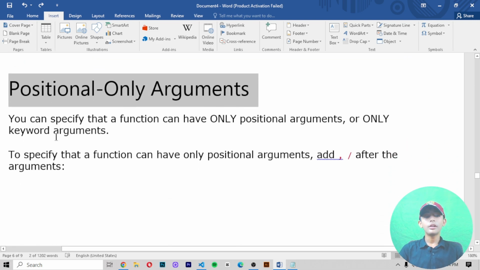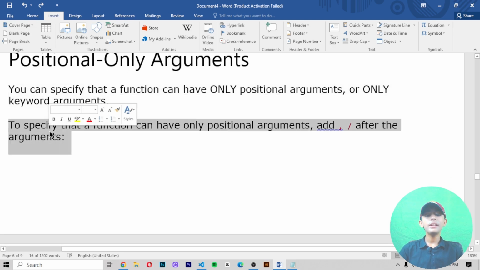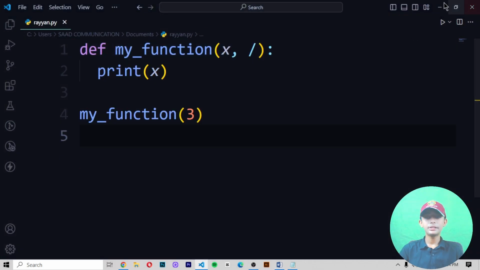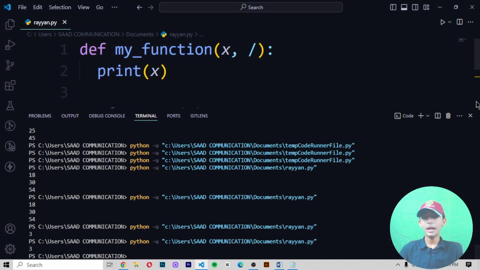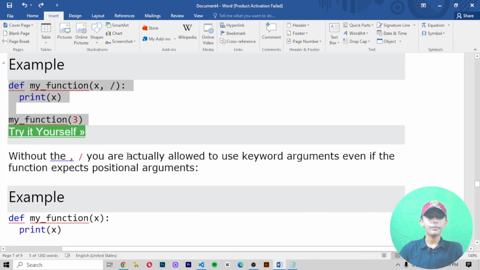Positional only arguments. You can specify that a function can have only positional arguments or only keyword arguments. To specify that a function can have only positional arguments, add comma slash after the arguments. Example, there is one example. Copy that, paste that, save it, and then it should give you 3. Why is it giving you 3? Because in my function I wrote 3.